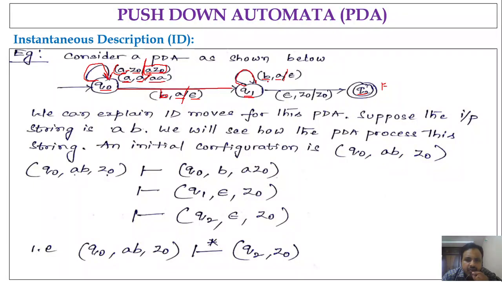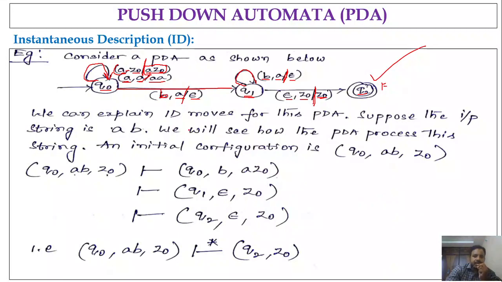When you are in state Q1 and reading the input symbol b and stack symbol a, you stay in the same state Q1, and what you push onto the stack is epsilon. Next, Q1 on epsilon comma Z naught: in Q1, if you get input symbol epsilon and stack symbol Z naught, you go to the state Q naught, and you push Z naught onto the stack. This is how we write the transitions.